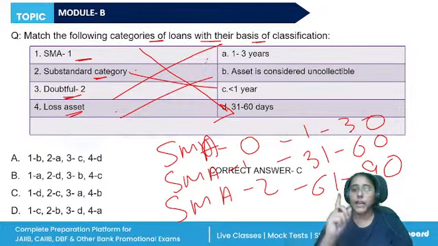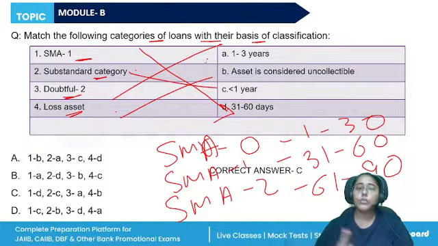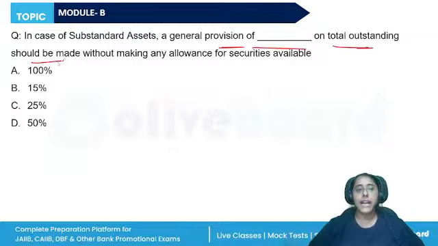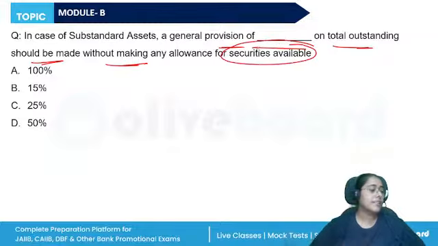Doubtful asset also has three categories. Doubtful asset 1 up to 12 months, doubtful asset 2 12 months to 3 years, doubtful asset 3 more than 3 years. Okay. In case of the substandard asset, a general provision of dash on the total outstanding should be made without any allowance for the securities available. The provisioning norms are also important.